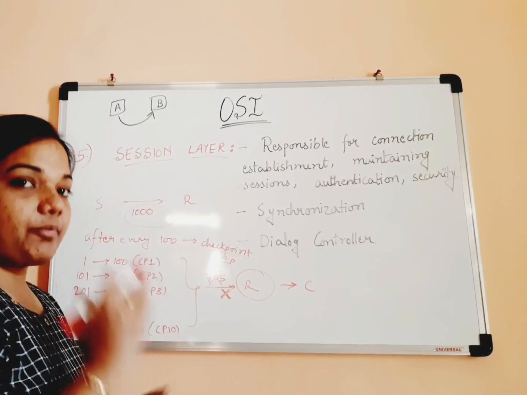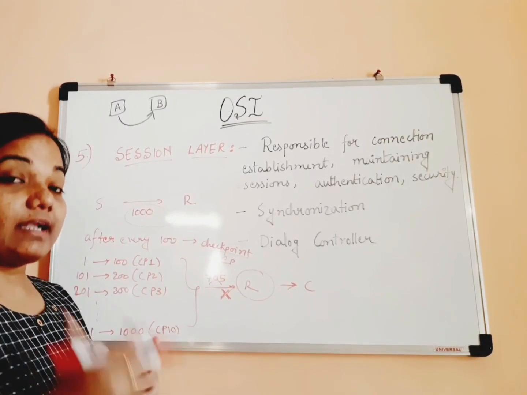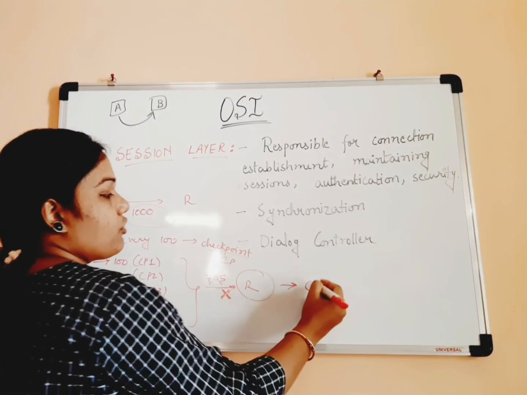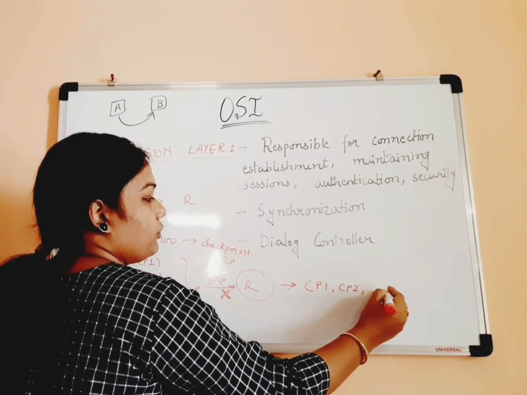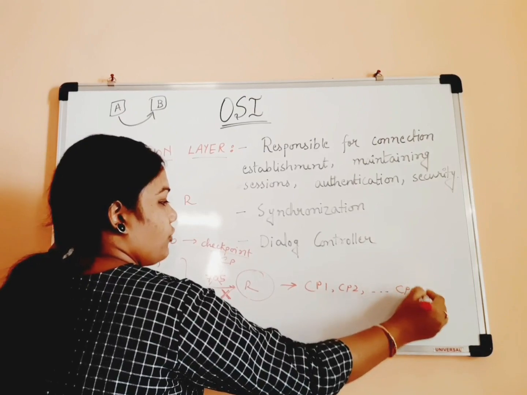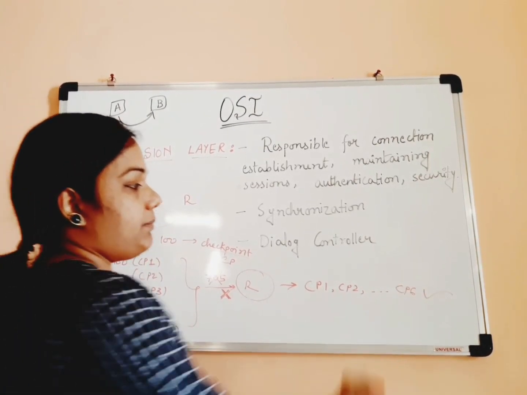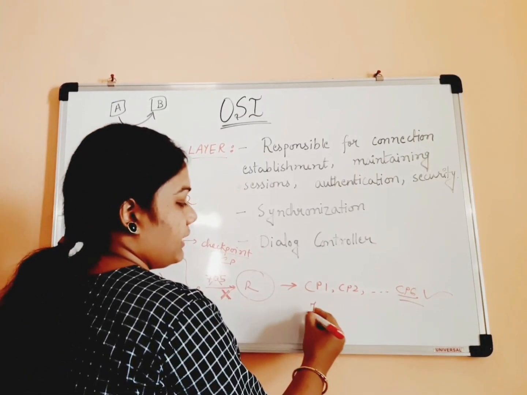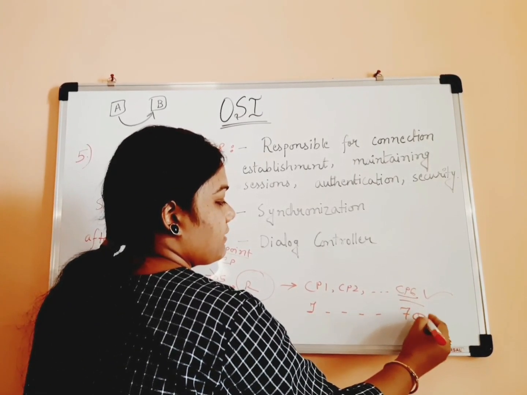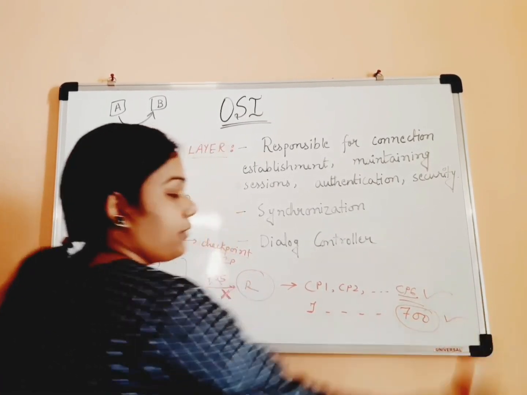But with checkpoints, we can check which checkpoint is received. We can check that CP1, CP2 up to CP6 are already received. That means pages 1 to 700 are already received properly.